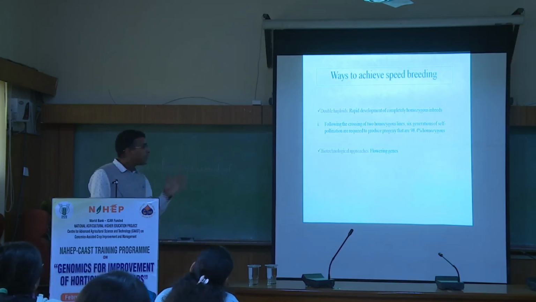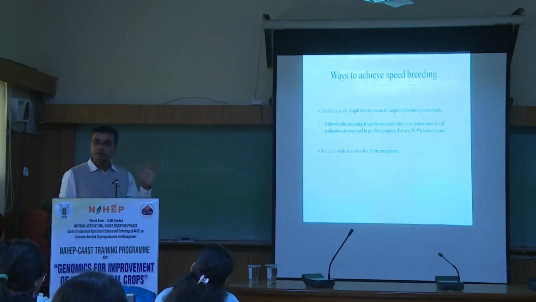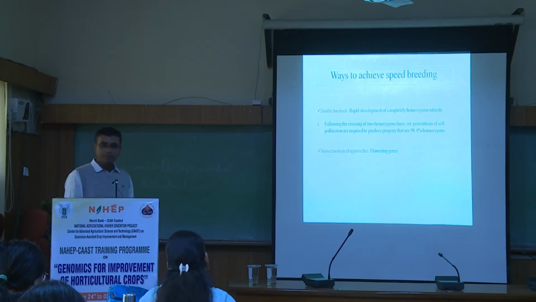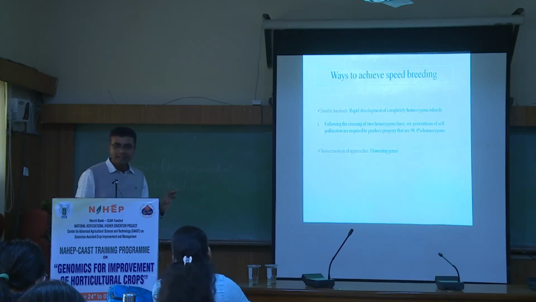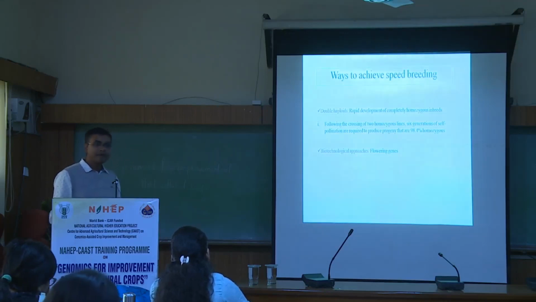But with the double haploid technology, you can do it immediately with 0% segregation. There will not be a single allele which will be heterozygous. So we can develop inbreds in the shortest possible time. And in case of vegetable crops, this is the only technology which has been used till now for speed breeding. And then other biotechnological approaches, like flowering genes.